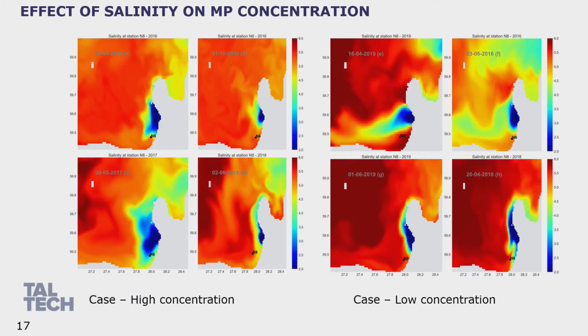Now, before jumping into this figure, I would like to tell you a few things. Our hypothesis is that microplastic is coming from land to the sea. And basically it is coming through river discharge. So at station N8, we took Narva River discharge into consideration, and exactly on that sample date, we saw that the riverine discharge value was quite higher.